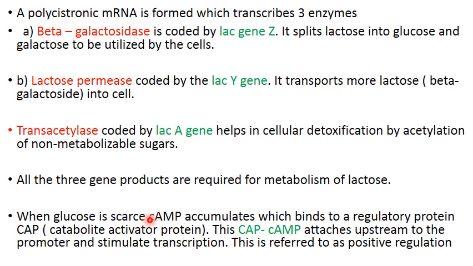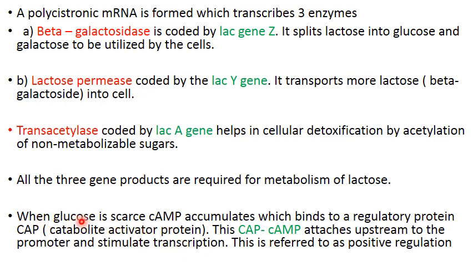Since the concentration of cyclic AMP will decrease in presence of high glucose levels, obviously cyclic AMP will not attach to CAP. So this CAP-cyclic AMP complex will not attach to the promoter, and as a result RNA polymerase cannot attach to the promoter, and there will be no transcription in presence of high glucose levels.